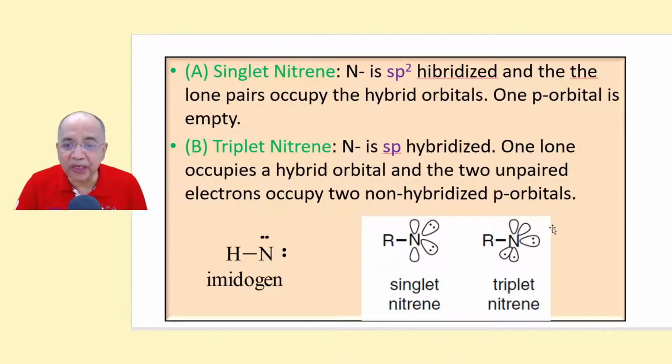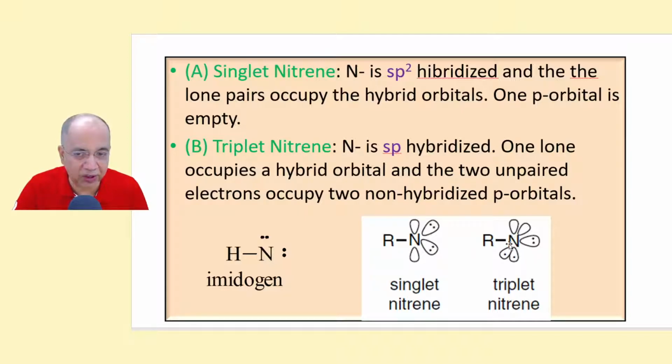Now the triplet nitrene is sp hybridized, where one of the electron pairs is in a hybrid orbital and the other two are unpaired electrons. In triplet nitrene, like triplet carbene, there are two unpaired electrons. These unpaired electrons are present in non-hybridized py and pz orbitals, one in each, so that only one hybrid orbital is used to form a bond with carbon.